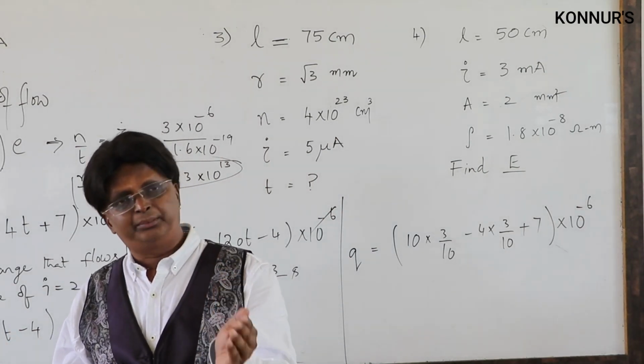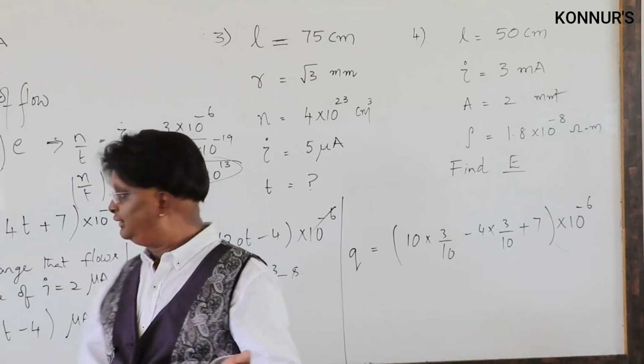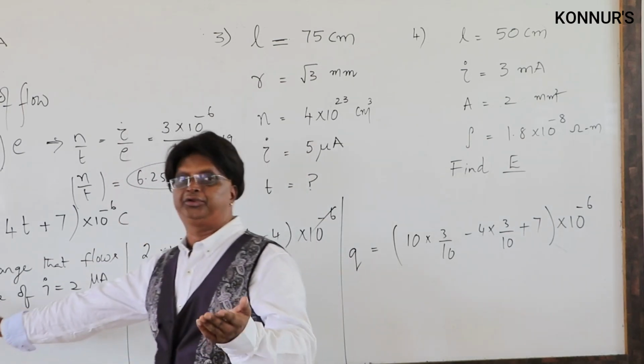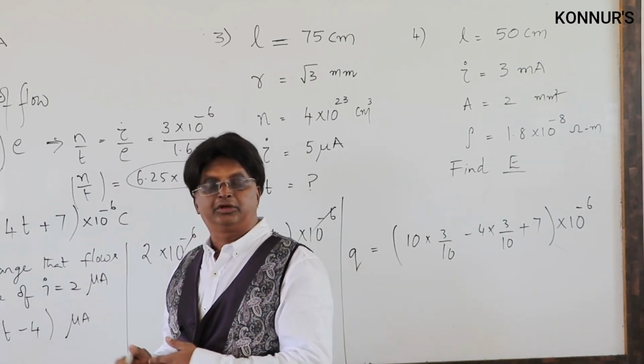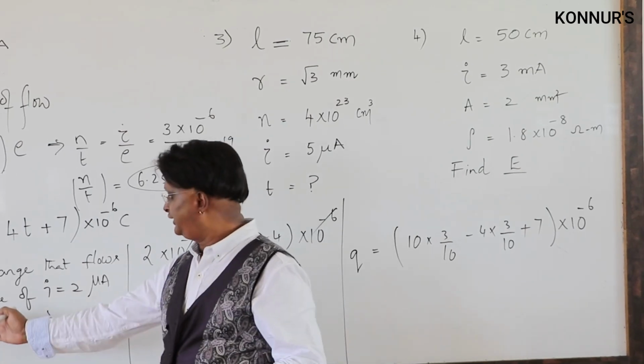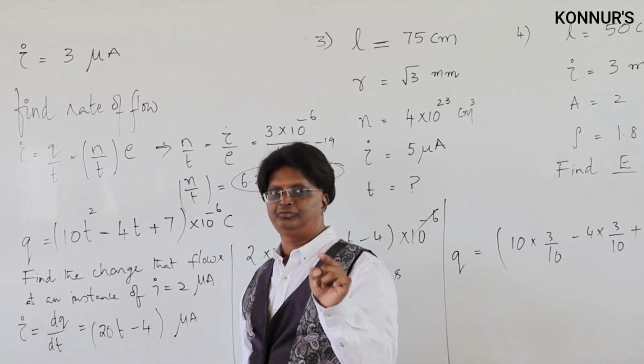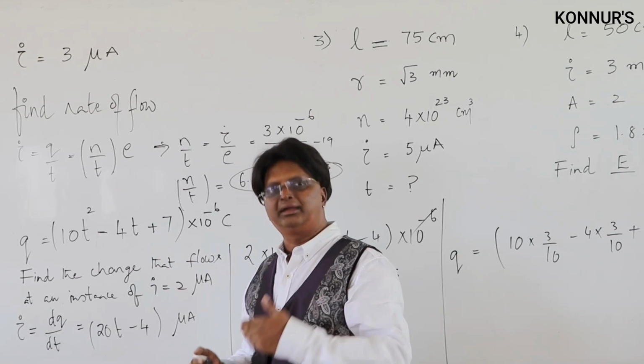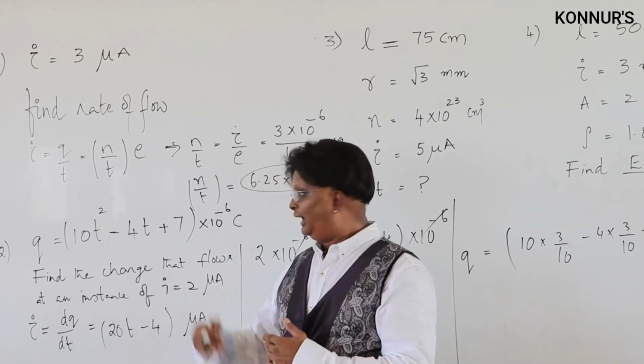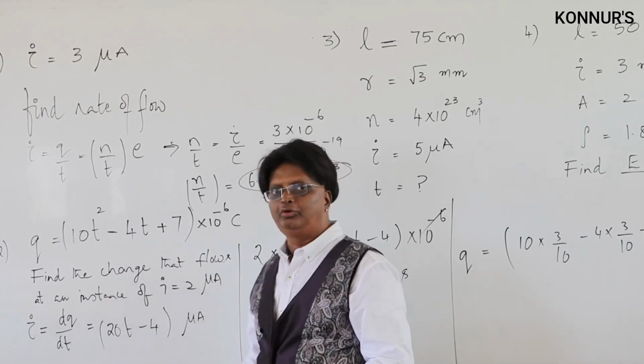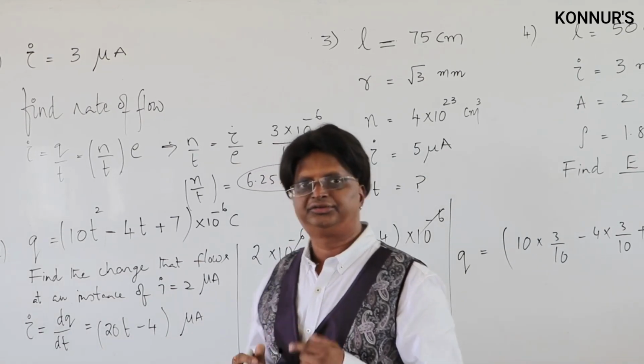Supposing this question appears to be simple, rather if you are asked to find current at t equal to 2 seconds or 3 seconds, then you write the expression for current and substitute the value of t. Otherwise, my example had a bit of additional information, asking about the quantity of charge. Now,